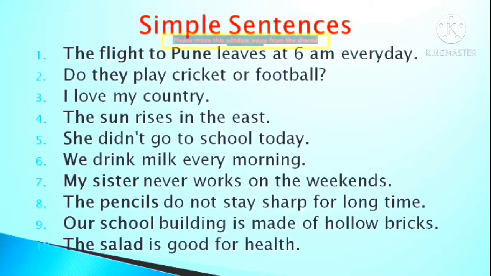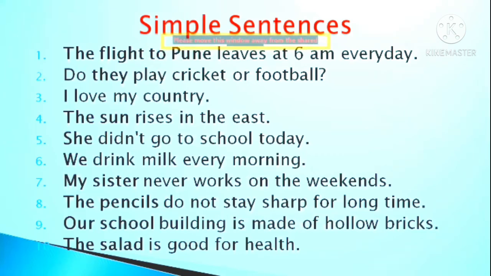Didn't go to school. Did is an auxiliary here. N'T, that is not, is a negation. Go is the main verb. To school is the prepositional phrase functioning as adverbial of place. Today is also an adverbial of time. So here you have, she didn't go to school today. It's a simple sentence, subject followed by a predicate.